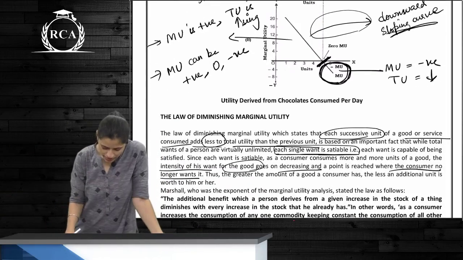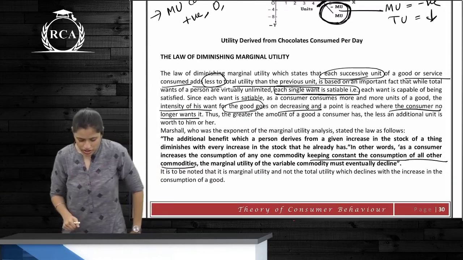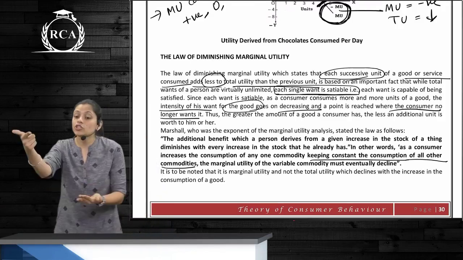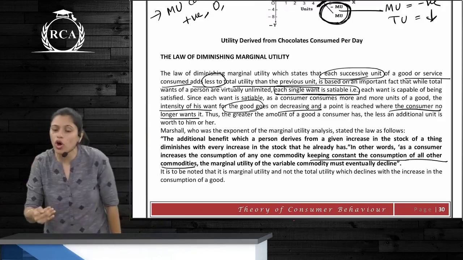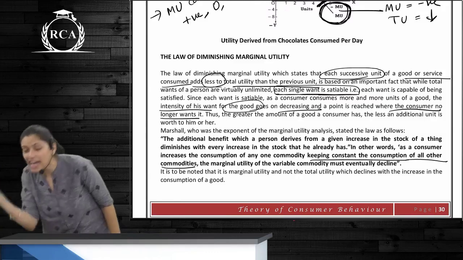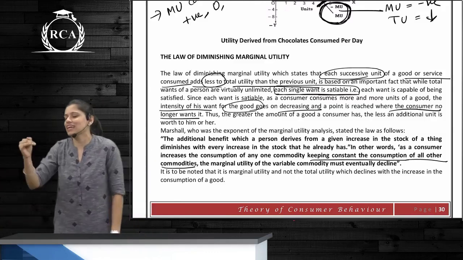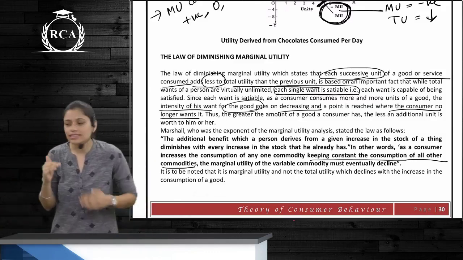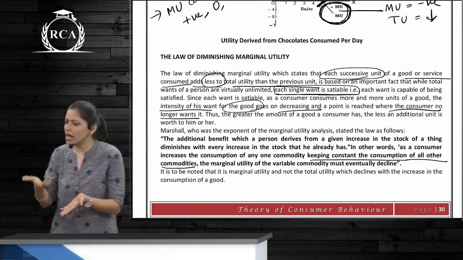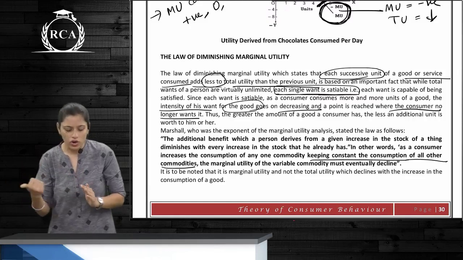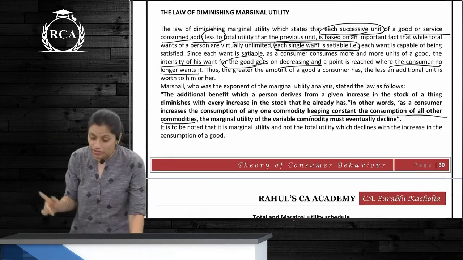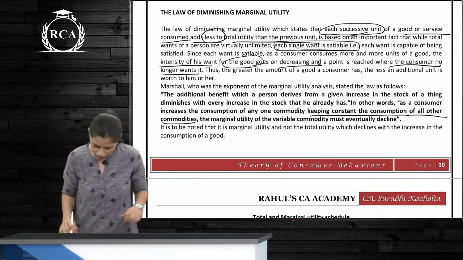The law of diminishing marginal utility. What is the law of diminishing marginal utility? As a consumer consumes more and more units of a particular commodity, the satisfaction he derives from that commodity becomes lesser and lesser. We took the example of mango, one after the other, or chocolate, whatever it is. So this is the law of diminishing marginal utility given by Alfred Marshall.